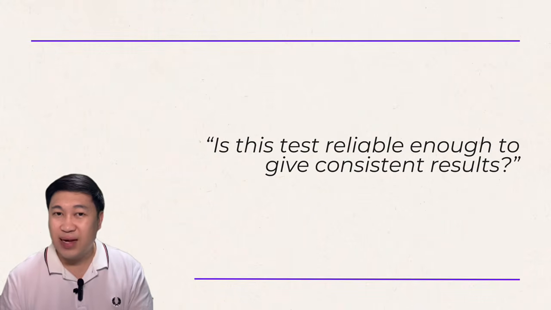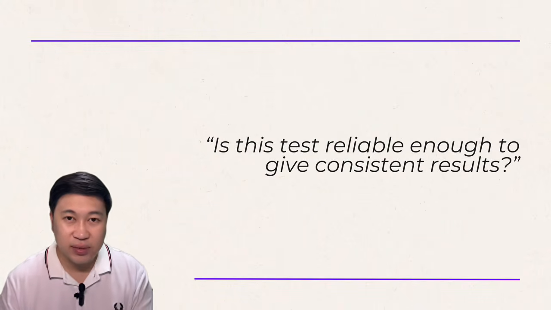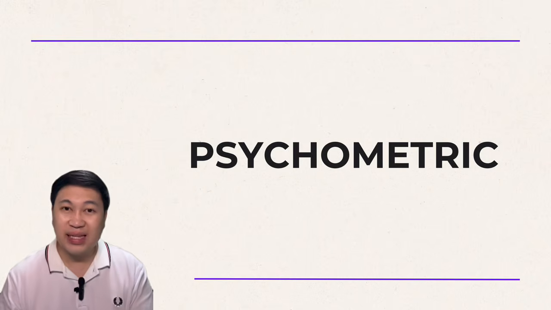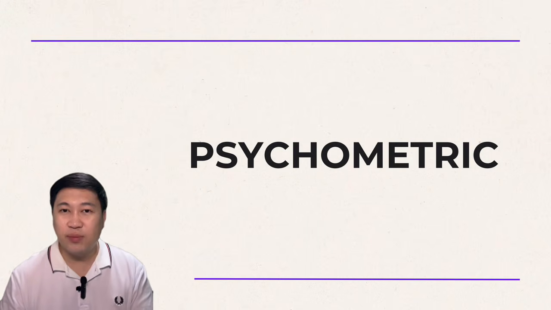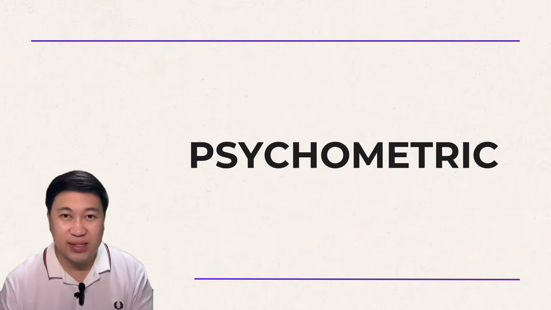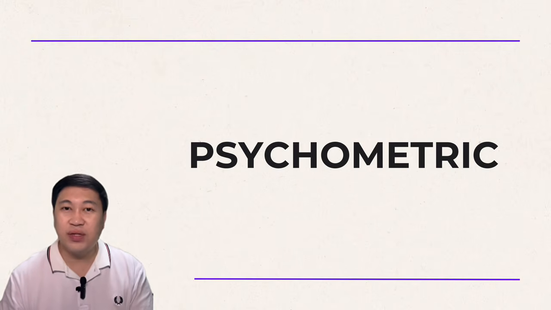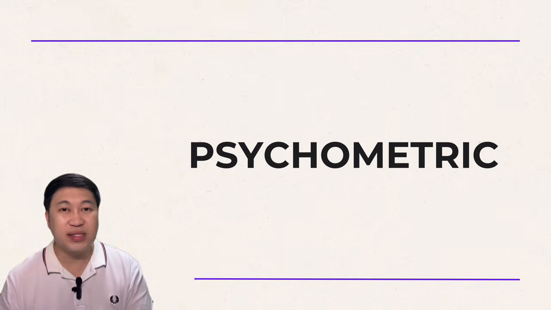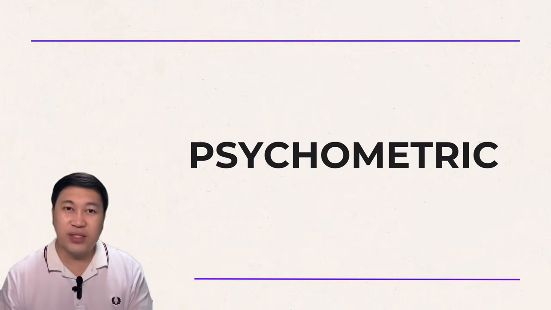Is this test reliable enough to give consistent results? Well, because in psychological testing, our goal is always maximum accuracy and fairness, ensuring that every result we interpret truly reflects the individual's psychological attribute.